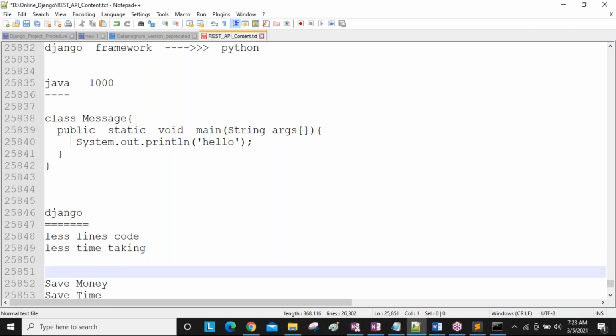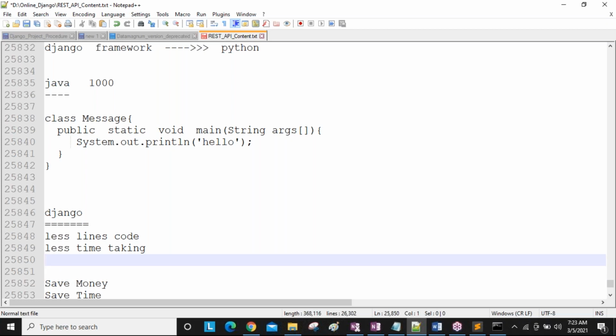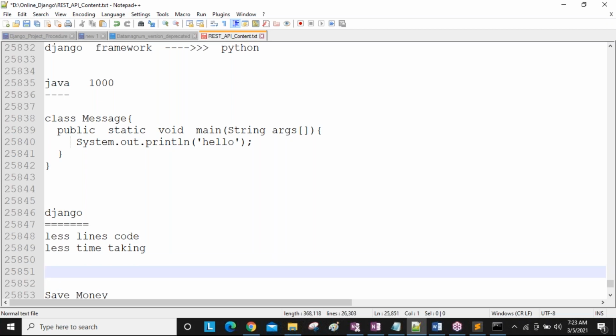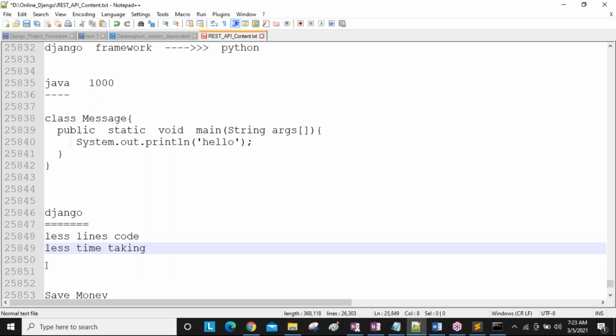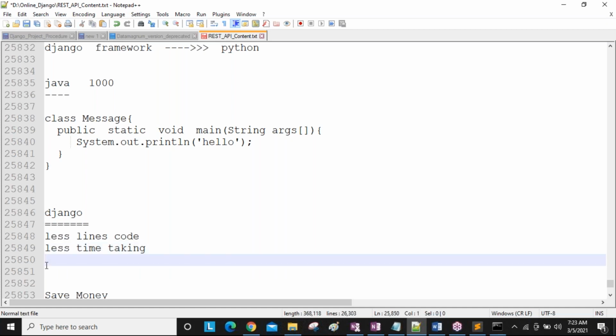Because of the less lines of code, less time is taking, and also Python execution is top to bottom, line by line executing. Because of the less lines, it executes within less time, which means obviously performance is increasing, guys.